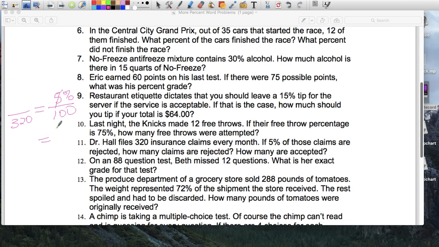So, let's find out how many did not make it over the net. I know that 8 of them did not make it over the net just by subtracting, right? Because she tried 22, 14 made it over. It means that the difference, 8, were bad serves or did not go over the net. So, I'm going to use that number. 100. She served 22 times, so the total is 22. 8 of them were not great. And let's see what her percentage was of not making it over the net.